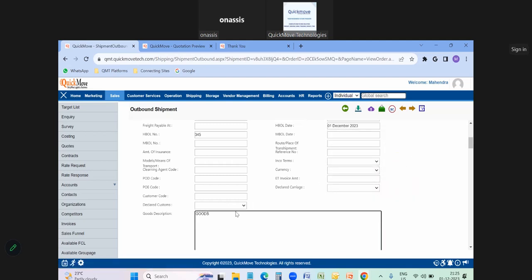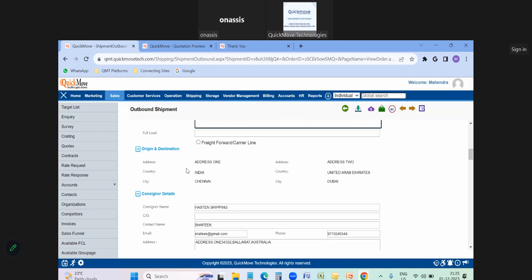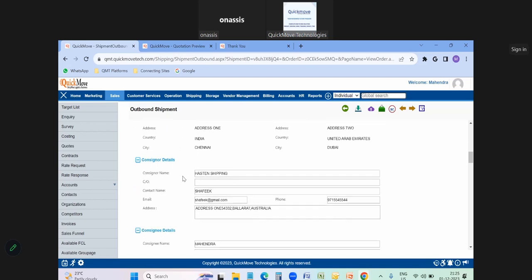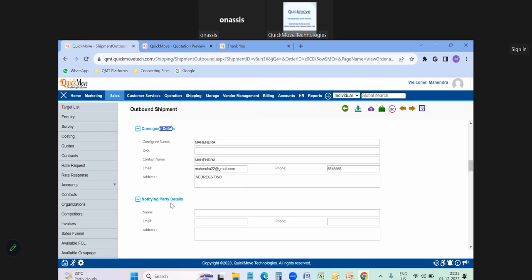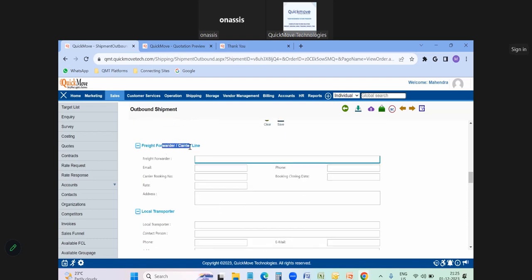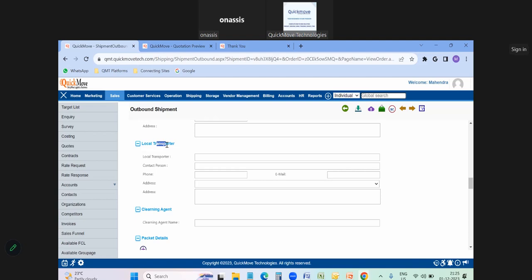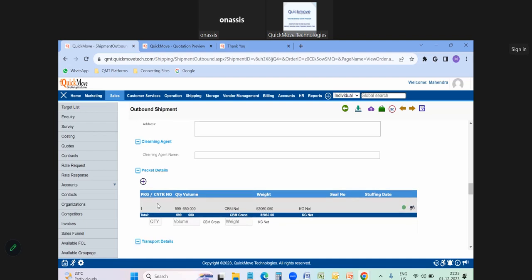details we can provide. So once we input here, you can see origin and destination details are there, and consignor details are there, consignee details are there, and any notifying party details we can add here. Any carrier lines we have connected with to dispatch the goods are also available here. Any local transporters we have connected to get the goods from the customer location are also available here.